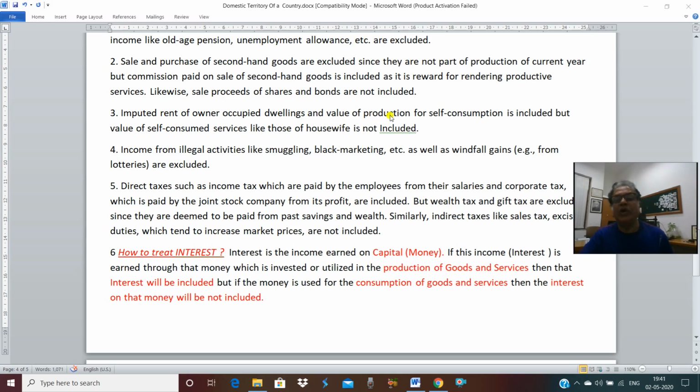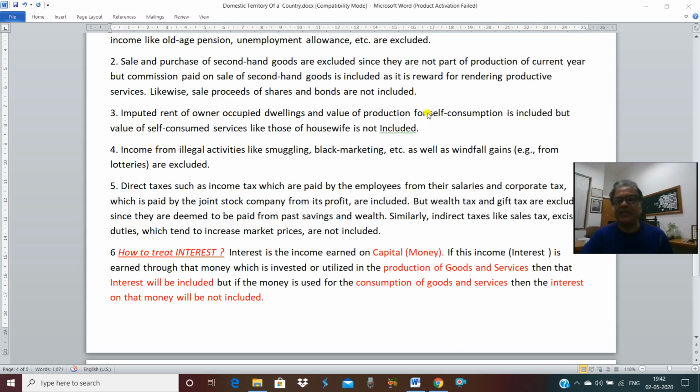Second is value of production for self-consumption. What is production for self-consumption? This you can take from agriculture. A farmer is producing wheat, and in place of selling in the market, he and his family are consuming it. That is called production for self-consumption. If a producer, after the production, in place of selling the product in the market, has it consumed by the family members of the producer, that is called production for self-consumption.